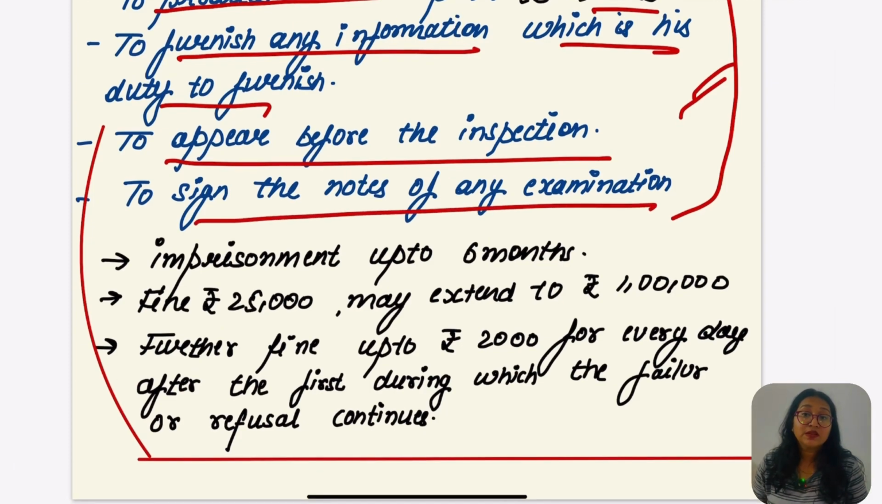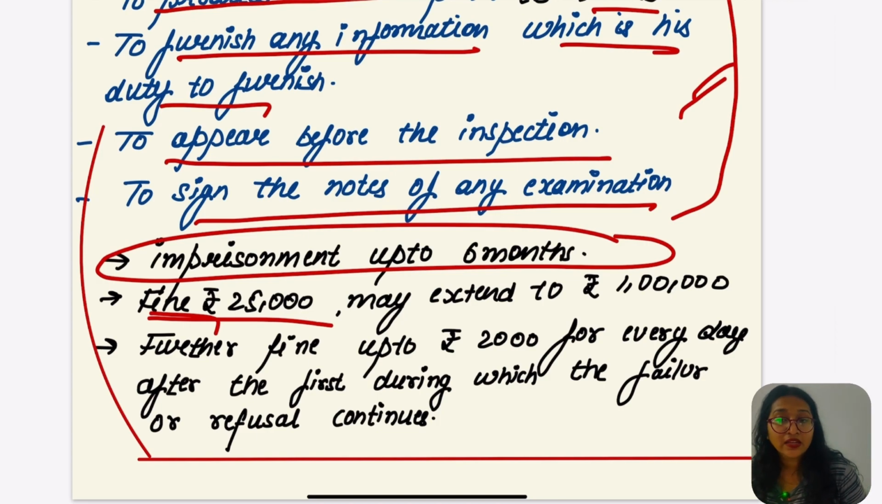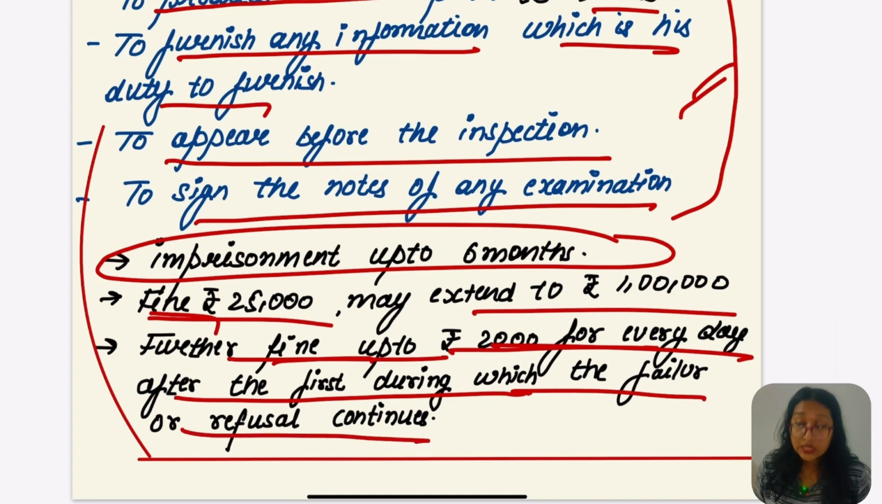In that case, imprisonment up to 6 months would be there, ठीक है. And fine of 25,000. This is the same fine as earlier, ठीक है, of officers and employees. Fine of 25,000 which would be extended up to 1 lakh. But there is one more point: further up to 2,000 for every day after the first during which the failure or refusal continues. If that failure continues, ठीक है, in that case rupees 2,000 is going to be imposed on a daily basis.